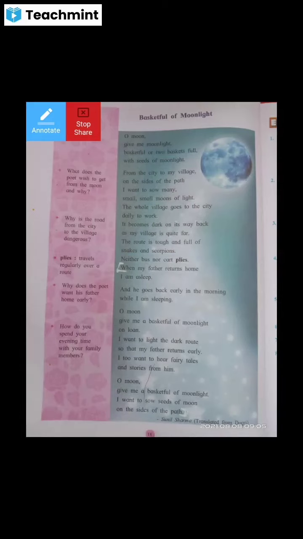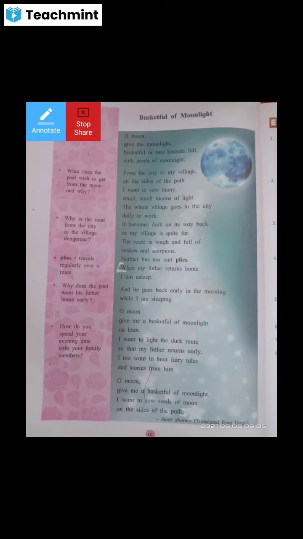Why is the father late? Because there are different types of problems while traveling from the city to the home, and he goes back early in the morning while I am sleeping. So these two emotional reasons are also here, and that's why our poet demands seeds of light from the moon.